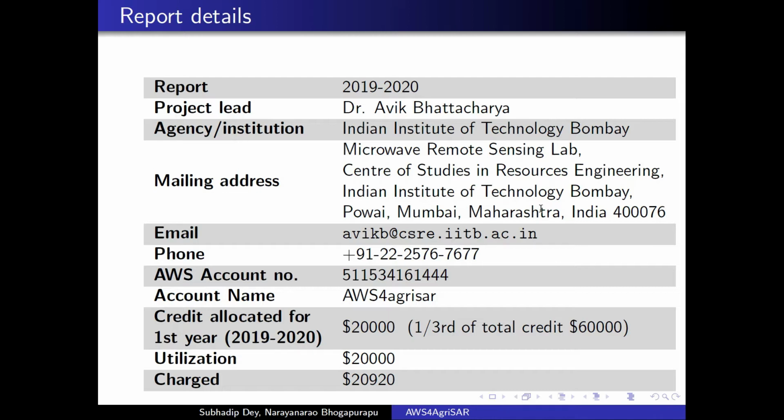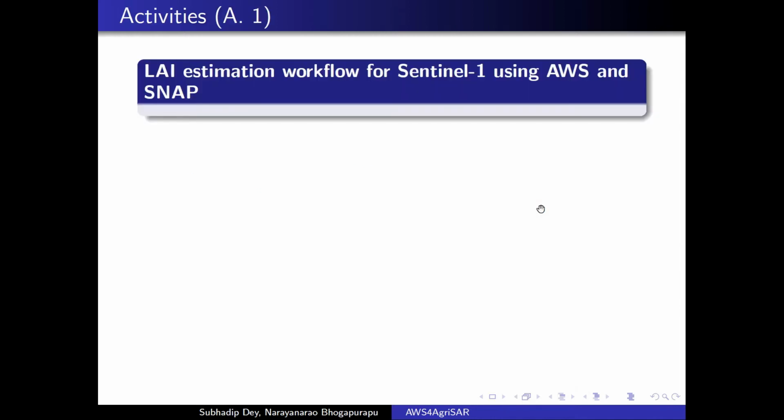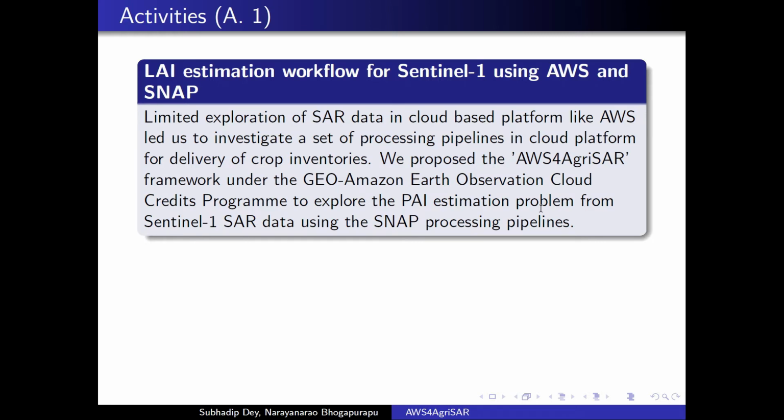Proceeding further into the details of the work carried out, the first objective is leaf area index estimation workflow for Sentinel-1 using AWS and Snap. We have observed a limited exploration of SAR data on a cloud-based platform like AWS. This observation led us to investigate a set of processing pipelines in a cloud-based platform for delivery of crop inventories. Subsequently, we proposed the AWS for Agrisar framework.